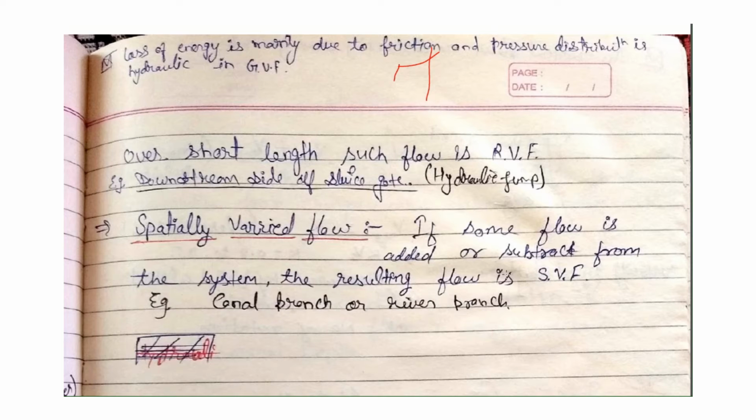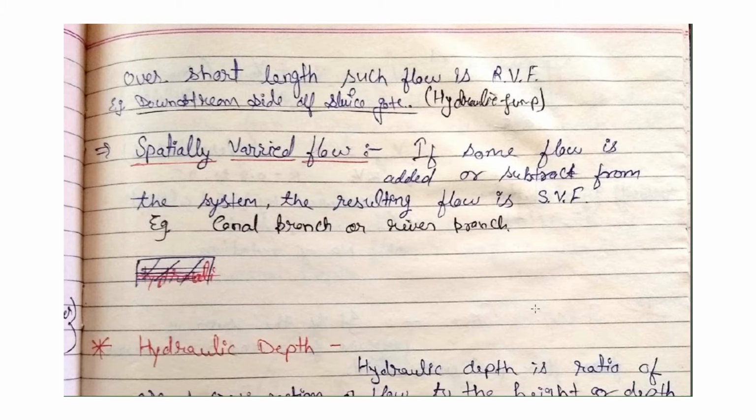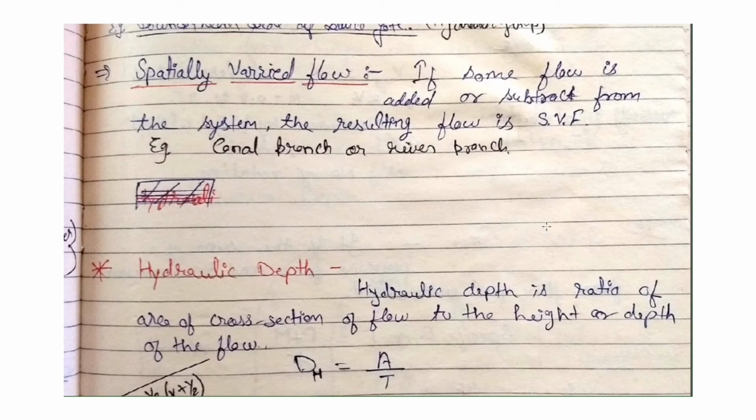Now, spatially varied flow. If some flow is added to or subtracted from the system, the resulting flow is known as spatially varied flow.